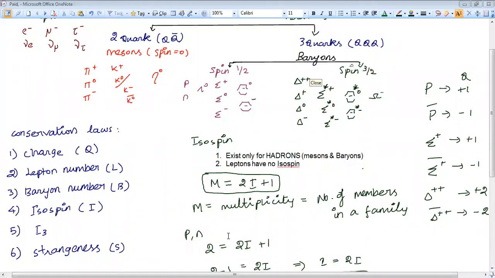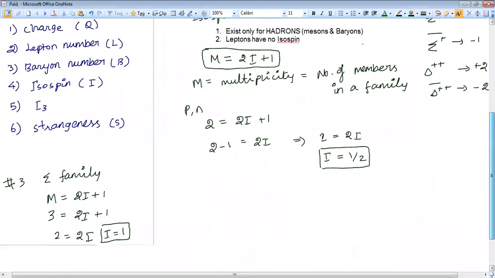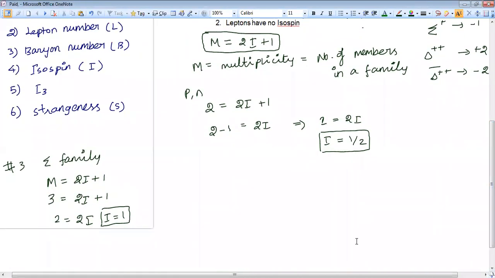So if isospin is clear, then I'll move on to the third component of isospin, I3. In your notebook, please write like this. I'll give you a short note.